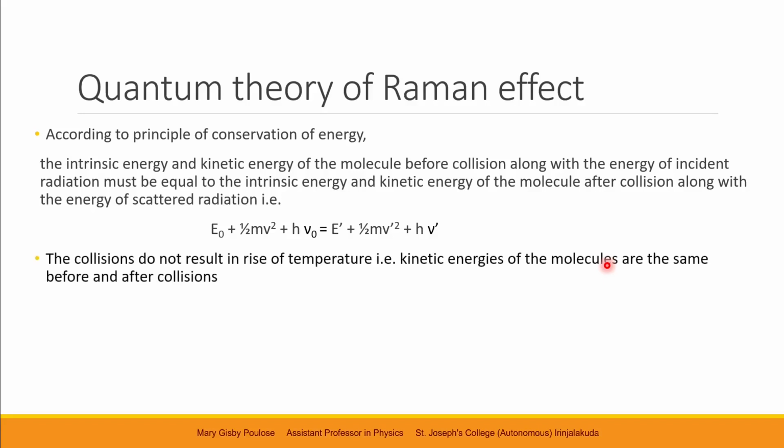Now, these collisions do not increase the temperature of the sample. So the kinetic energies of the molecules should be the same before and after collisions. It implies that E naught plus h nu naught is equal to E prime plus h nu prime. Now rearranging in terms of nu prime, we have nu prime is equal to nu naught plus (E naught minus E prime) by h. Now this represents the Rayleigh line and the Raman lines.